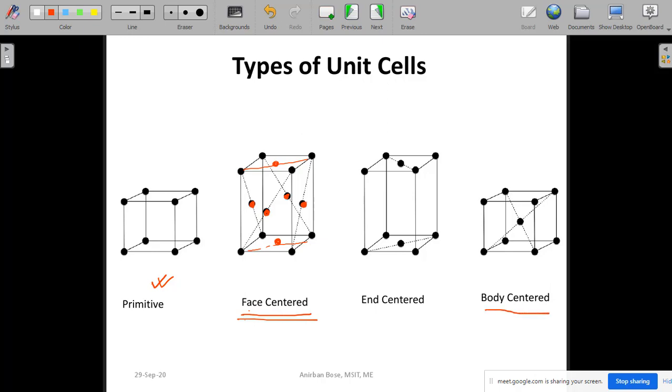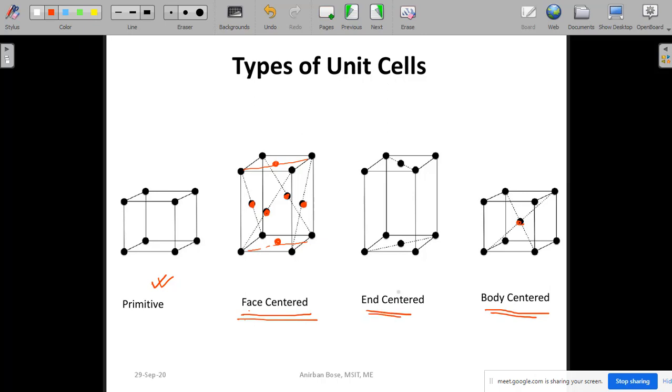For the body centered unit cell, you have already seen that at the corners there are points. Along with that, at the body center, where the body diagonals meet, there is a point. So that unit cell is the body centered unit cell. It can also be end centered.